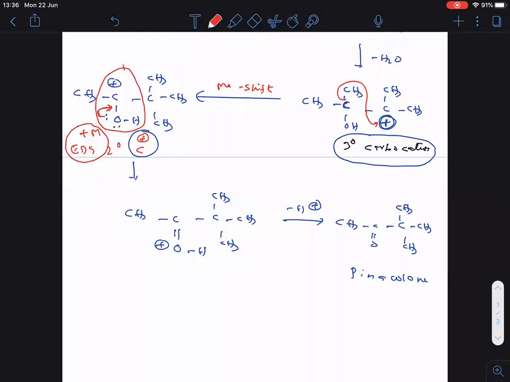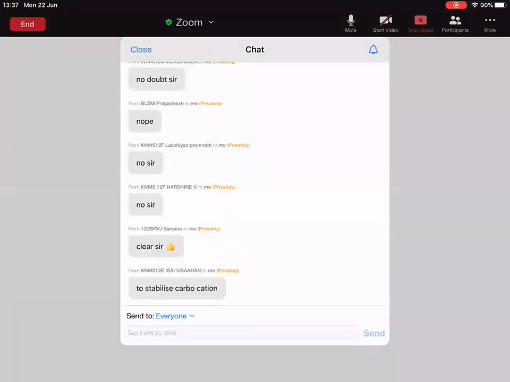Is it clear everyone? Whenever a plus M group is there, then back bonding is possible. I hope you are able to understand this one. Clear?